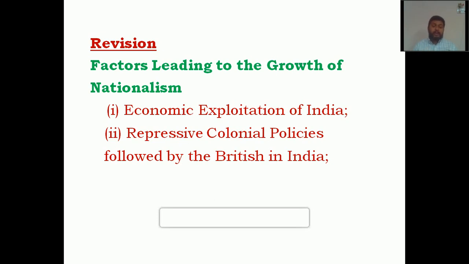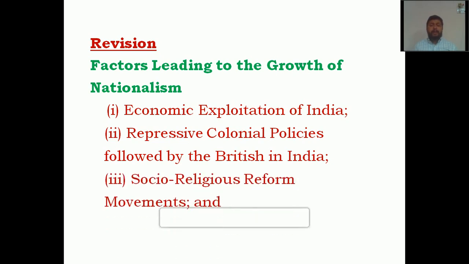And the second one is the Indian Arms Act. Any European could carry any kind of arms or weapons without any legal procedures, but Indians were not permitted to carry any kind of arms or weapons without the permission of the government. A number of such acts were implemented by the British, just for repressing the activities of the Indians and to support the British administration.